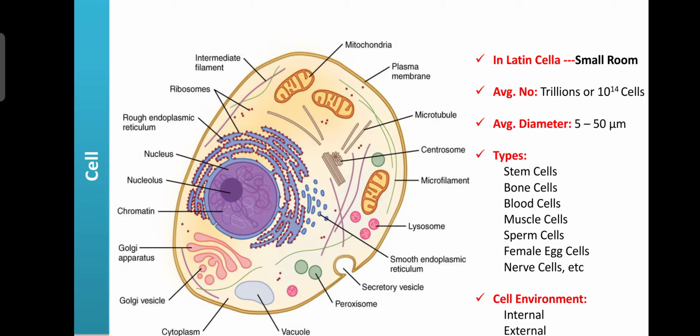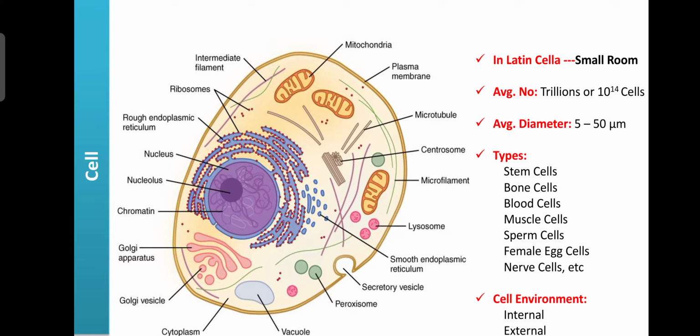Like that, if the cell is healthy and functions very well, then only the organ can perform its functions in normal physiology. If there is any problem in the cells, then the organ suffers from various disorders.